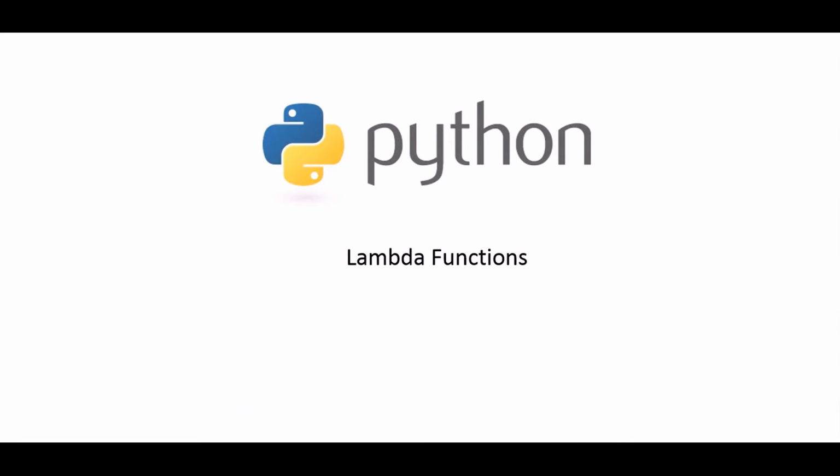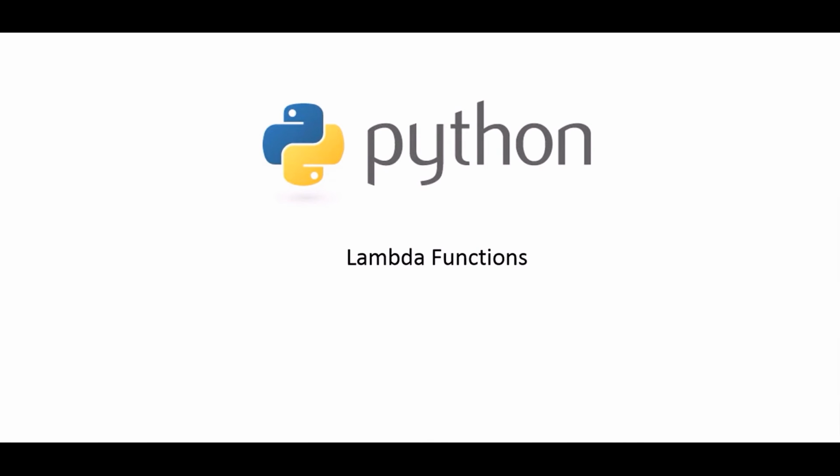In the previous session, we discussed user-defined functions and their application along with variable scope. In this session, we are going to discuss a function which is called a lambda function or anonymous function. A lambda function is a function which is defined without a name.